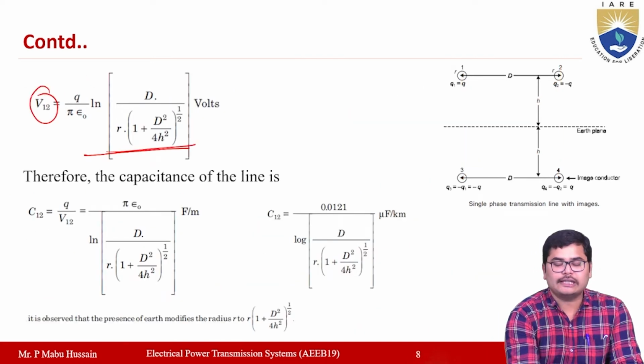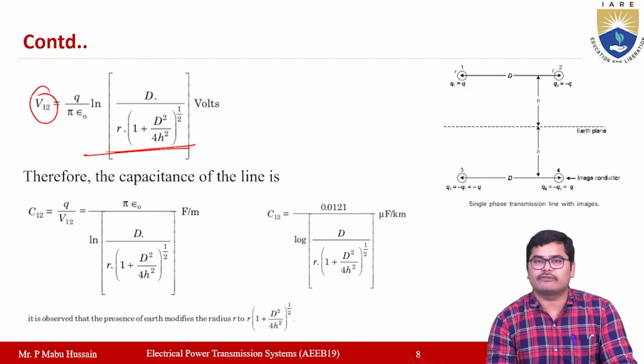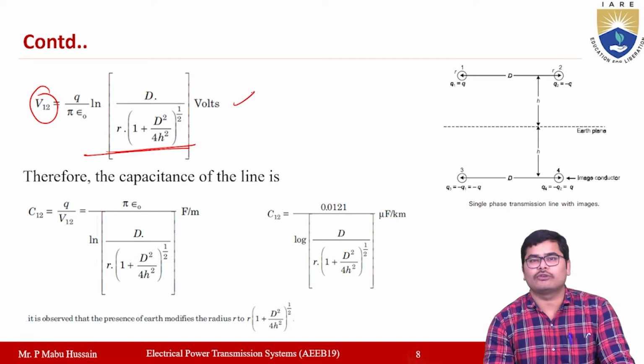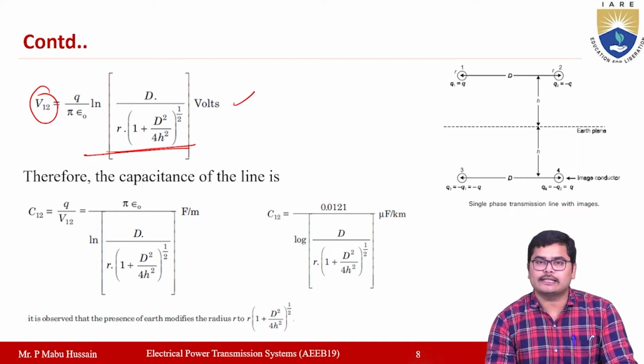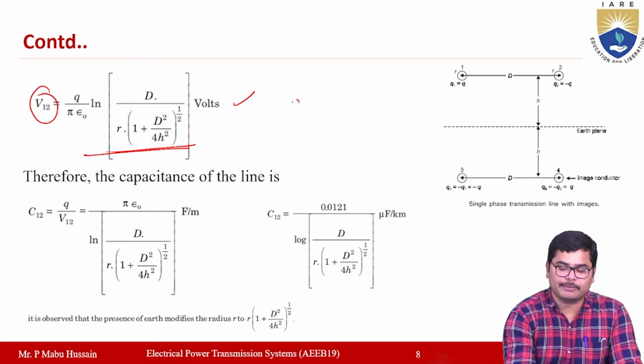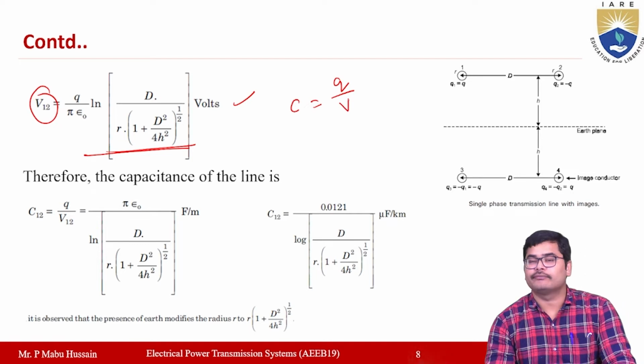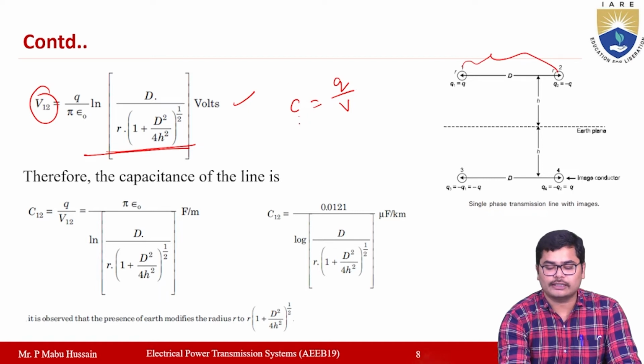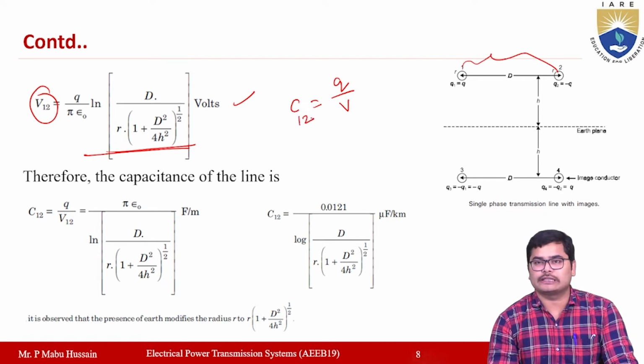So the potential difference between the conductors 1 and 2, which is V12, is equal to q by pi epsilon naught ln d by small r into 1 plus d square by 4h square whole to the power of 1 by 2. So this value is in volts. Once you get the voltage or potential difference, then you can calculate the capacitance C, which is equal to q by V. So now you want the capacitance between 1 and 2 conductors, which is the line capacitance, C12 equal to q by V12.